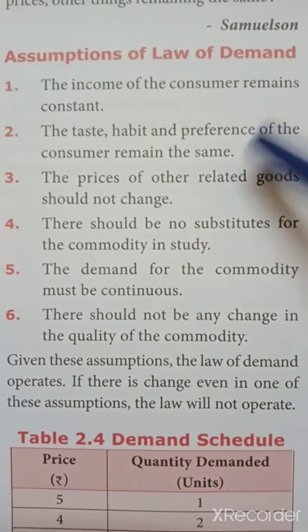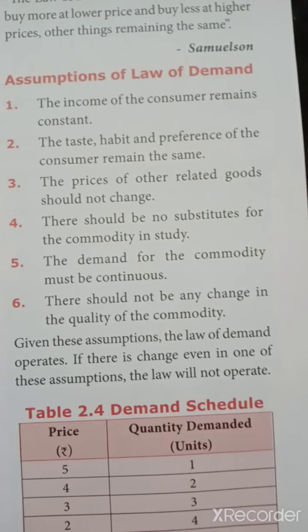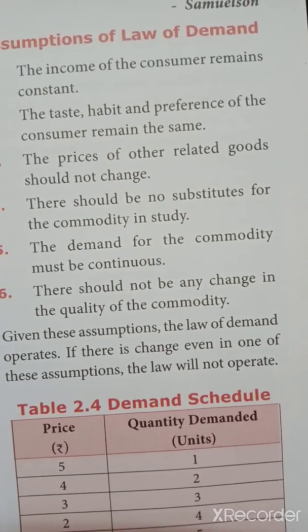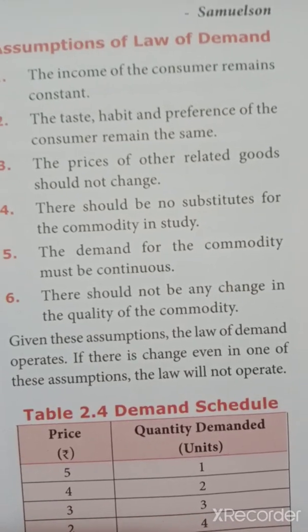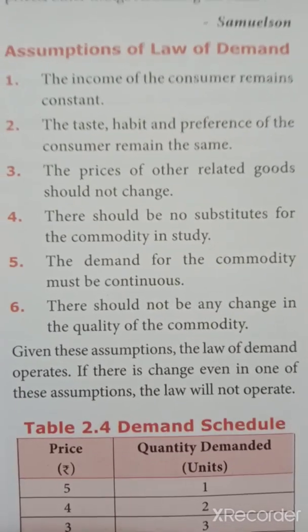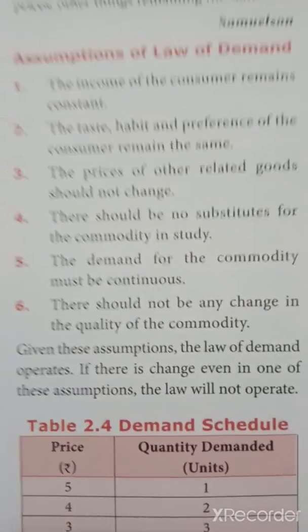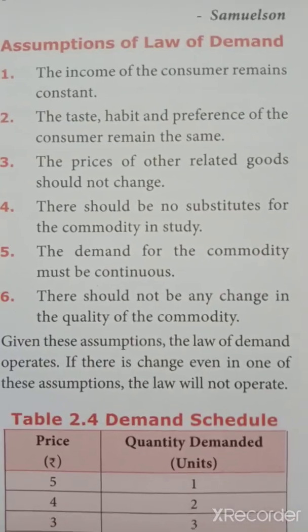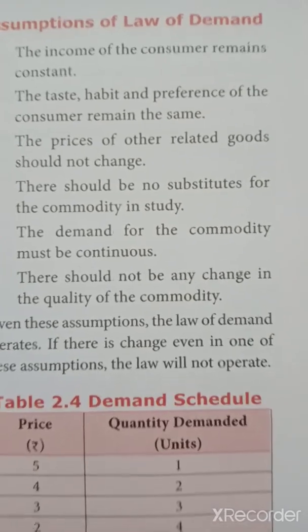Suppose, for example, the income of the consumer increases. What will happen to the quantity that he buys? That also will increase, is it not? So for the law of demand to hold good, income should remain constant. The taste of the consumer should remain constant. His habit should not change. His preferences should not change. All those should remain constant. Next thing is that the price of other related goods should not change.